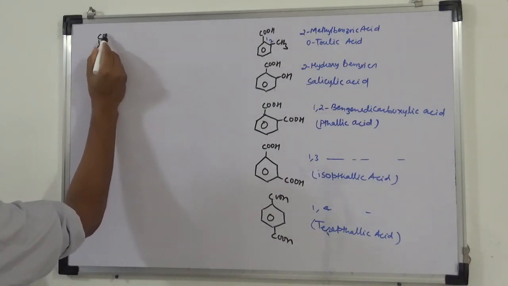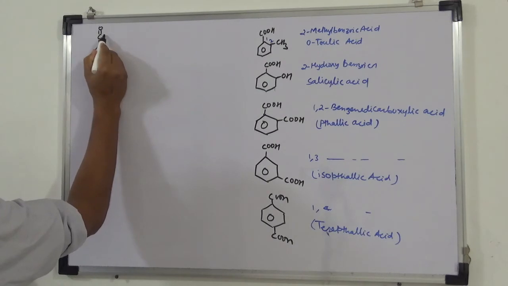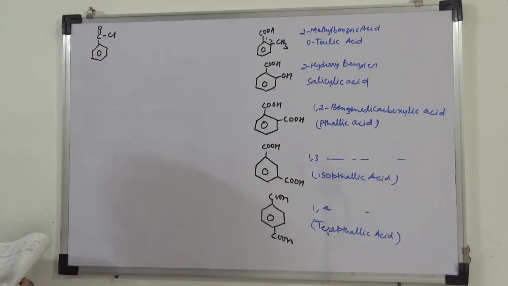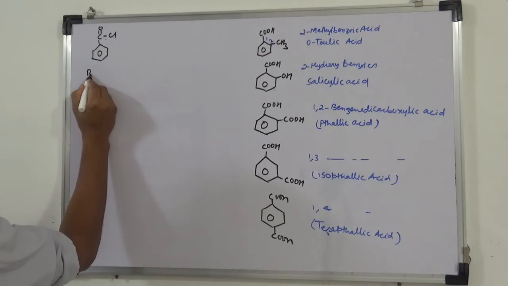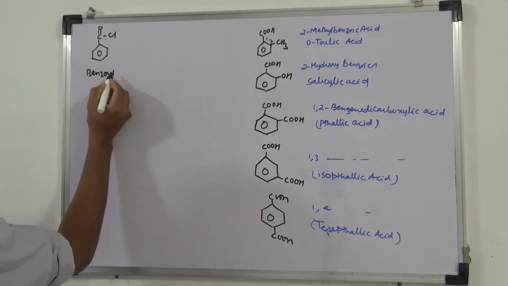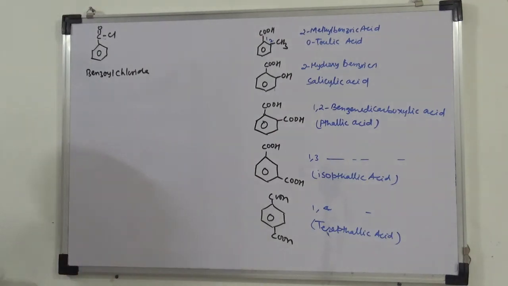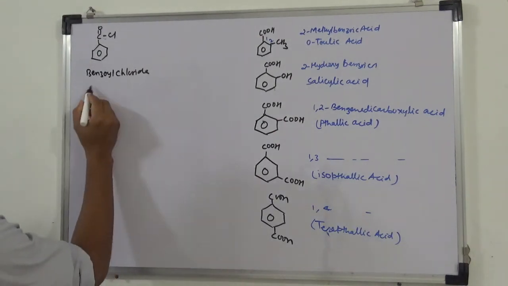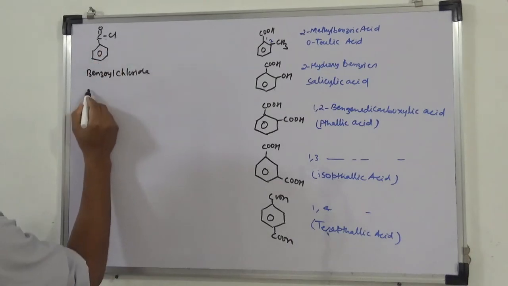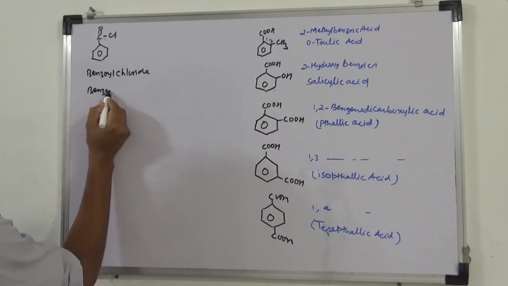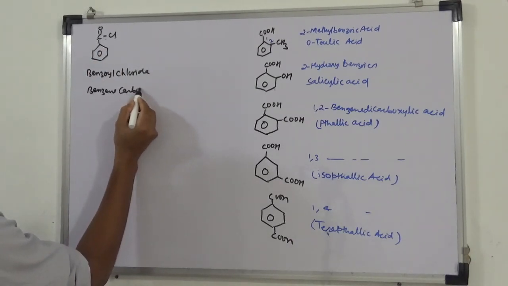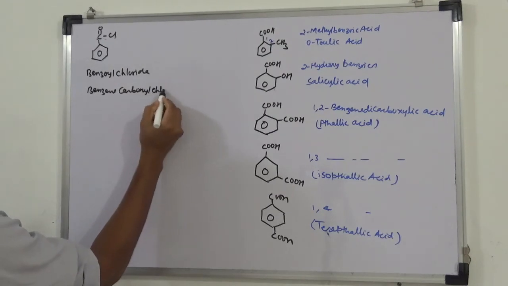This is COCl. So this is called benzoyl chloride. Benzoyl chloride. This is also called benzene carbonyl chloride.